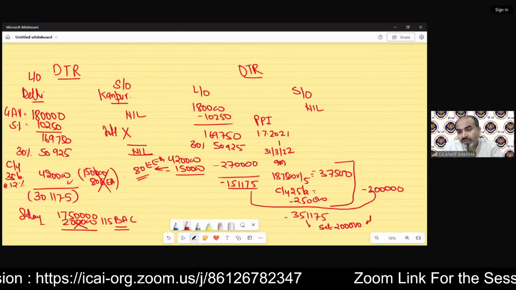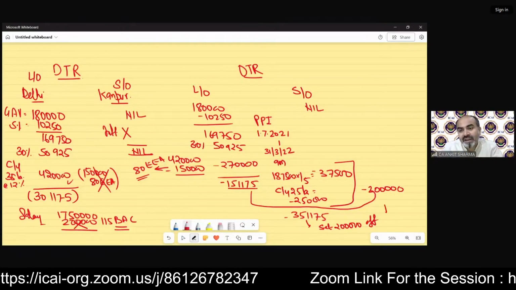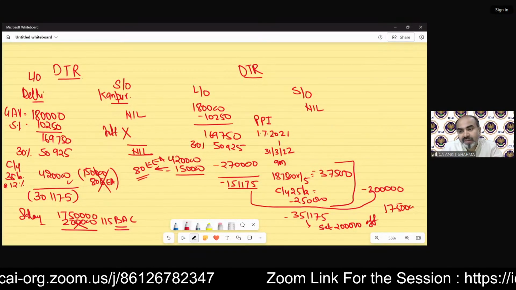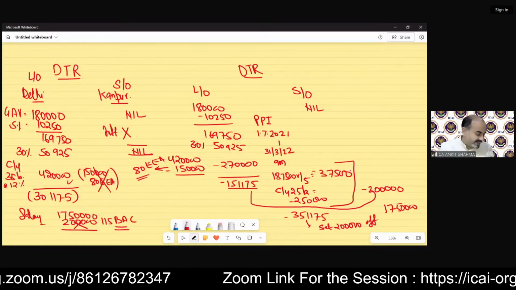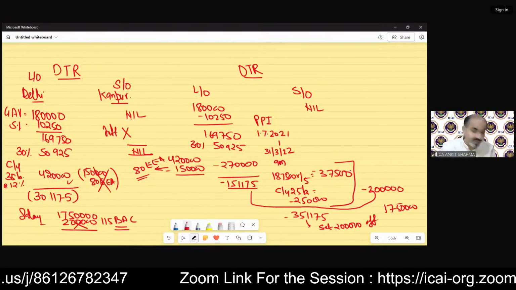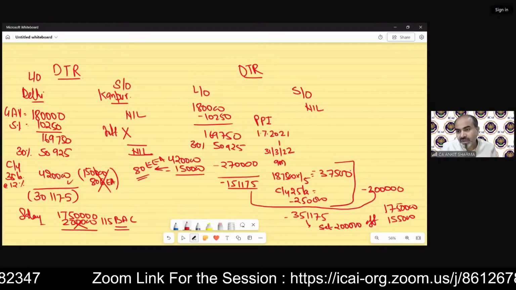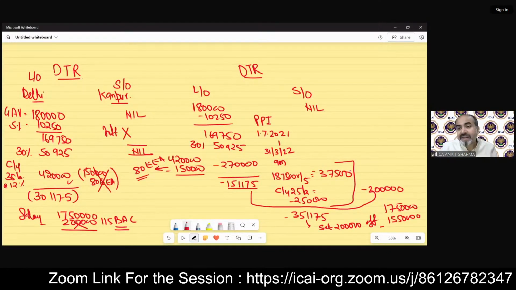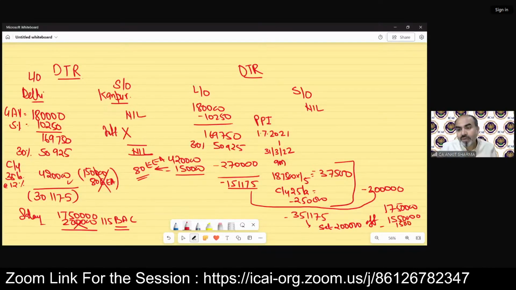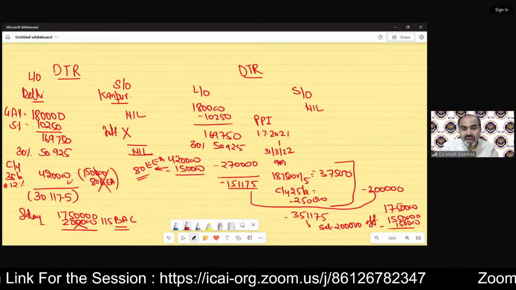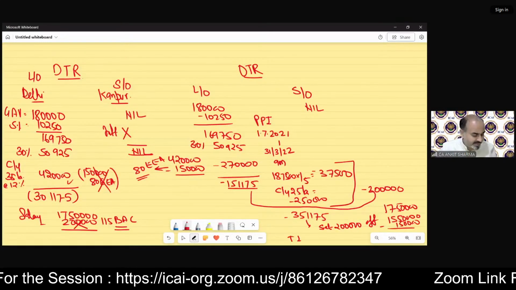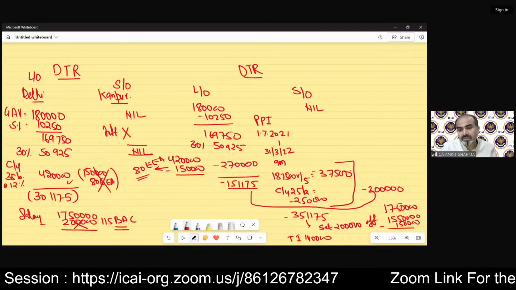So we can set off now 2 lakh rupees from our salary income, which is 17,50,000. So after that, the GTI is 15,50,000. Then our deduction under section 80EA, what we were talking about, is 150, and our total income will be 14 lakh rupees.